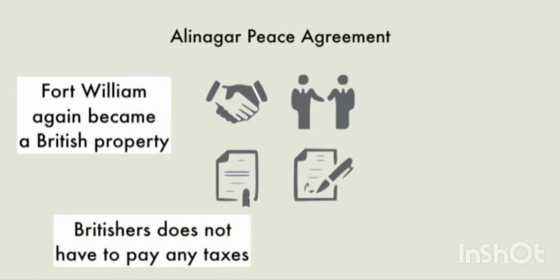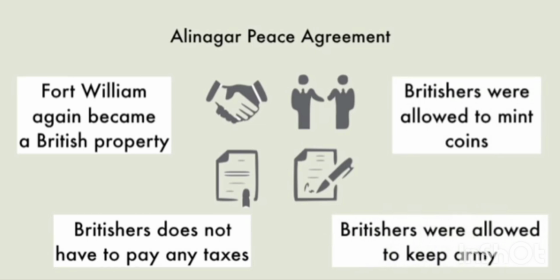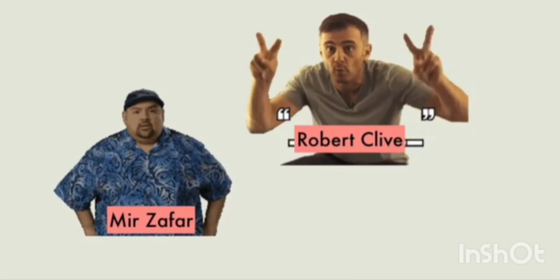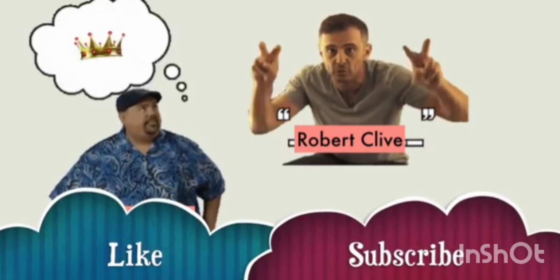According to this, Fort William again became a British property. Sirajud-Dowla also accepted the tax-free trading granted by Farrukhsiyar. The British were allowed to mint coins, build forts and also place their army in Bengal. But the treaty was unable to maintain peace for a long time. Robert Clive decided to eliminate Sirajud-Dowla from the position of Nawab of Bengal.